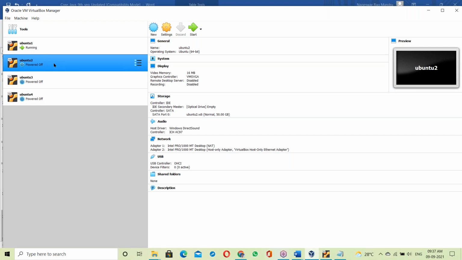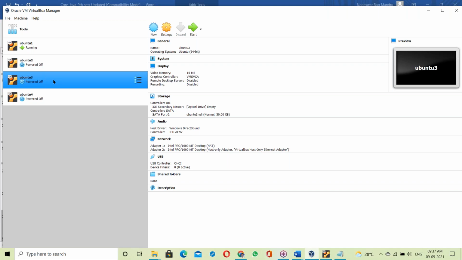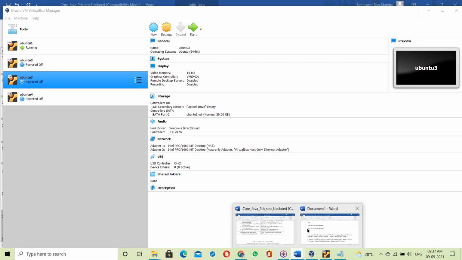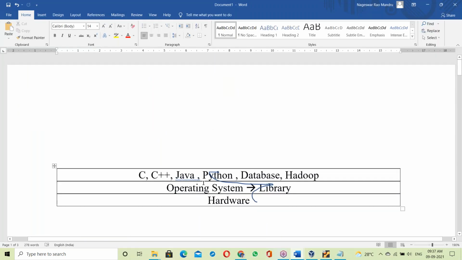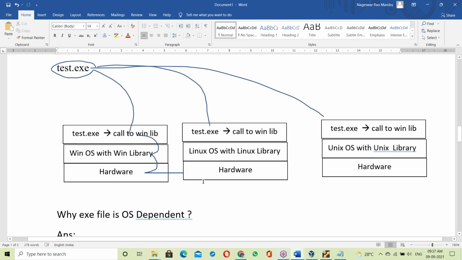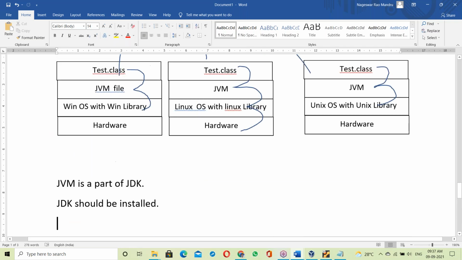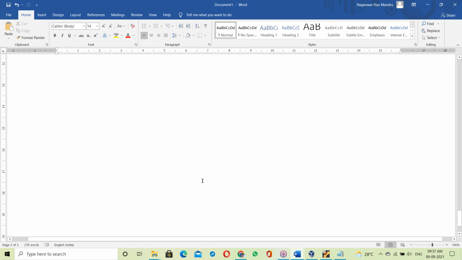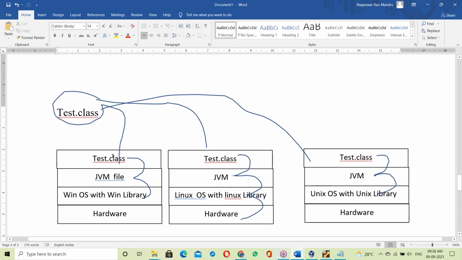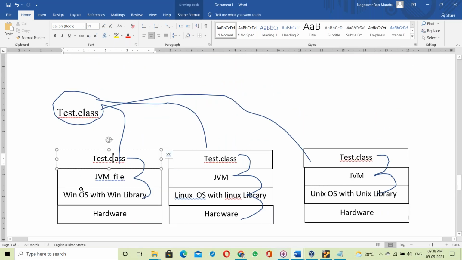Suppose, coming to Java, a dot class file is prepared on a Windows base. To prepare the dot class file on Windows, we install JDK software. Once the JDK software is installed, we get the Java software, and using it we generate the dot class file, tested and working fine.